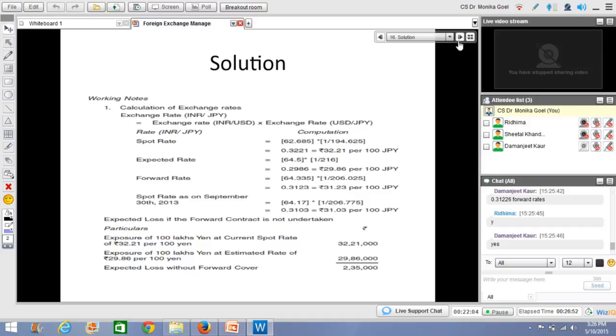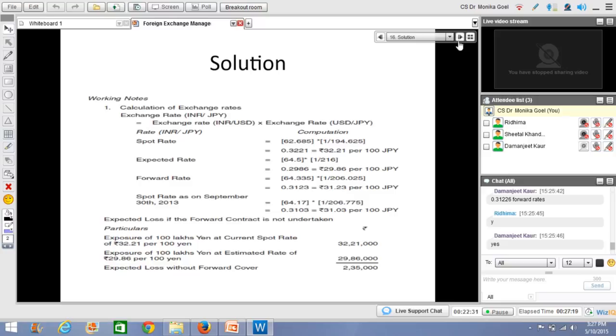So based on the current estimates and the expected depreciation, the amount that I can receive is 29 lakhs 86,000, which means there's an expected loss of 2 lakh 35,000. The present rate gives 32 lakhs 21,000 and based on expectations it is going to be 29 lakhs 86,000. So I will have a loss of 2 lakh 35,000, which is not a good idea.